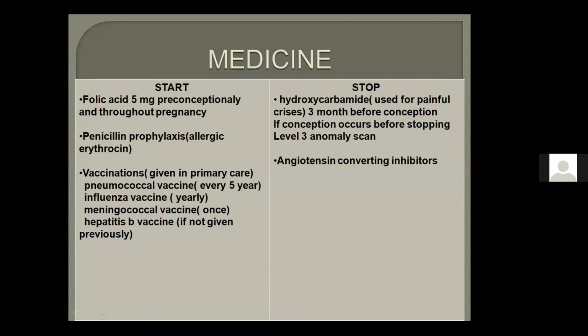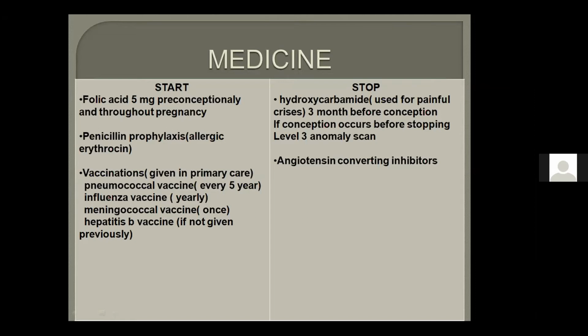Now we are doing these lectures. Keep the diary with you so you can remember at the end. Right? So 3 months before conception, then it's okay. But if conception occurs and this was an unplanned pregnancy, she has not stopped the pregnancy, then we will not lead to termination of the pregnancy or abort the pregnancy. We will only go for level 3 anomaly scan, which is done by fetal maternal medicine unit. Okay? Am I clear? Yes, ma'am, clear.